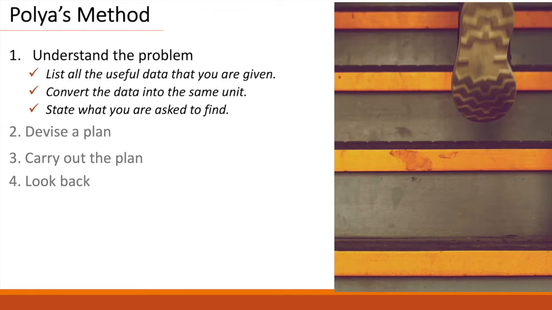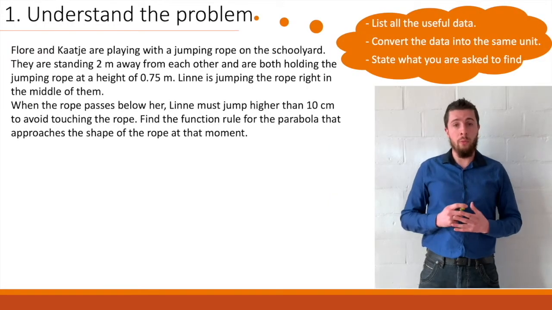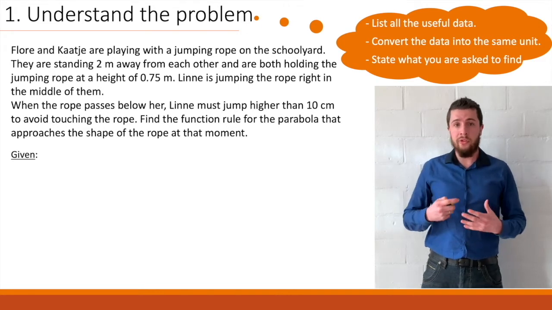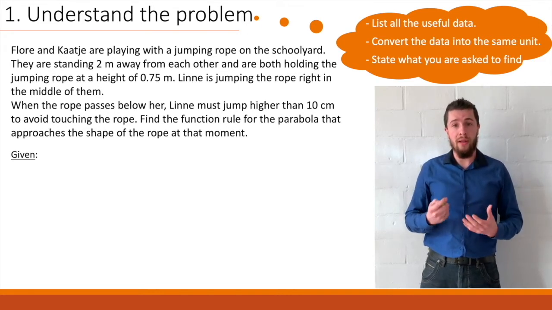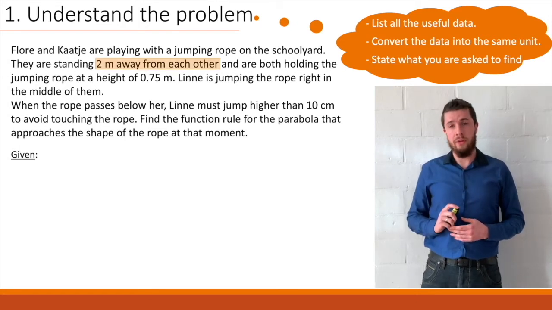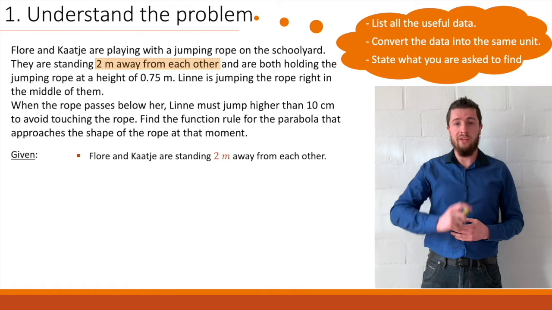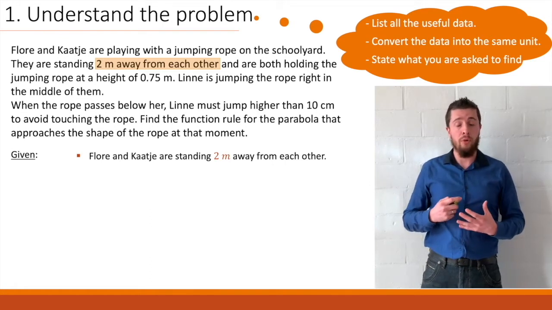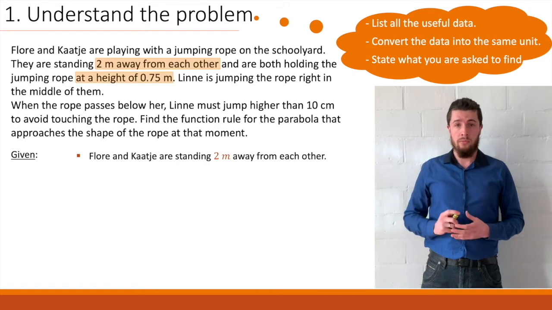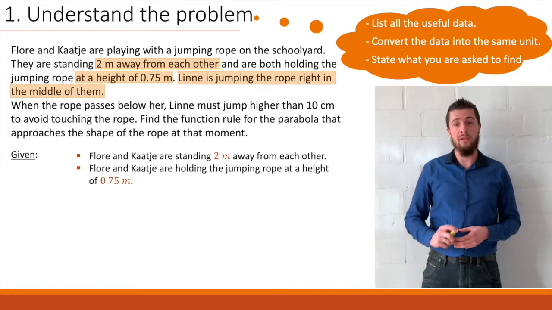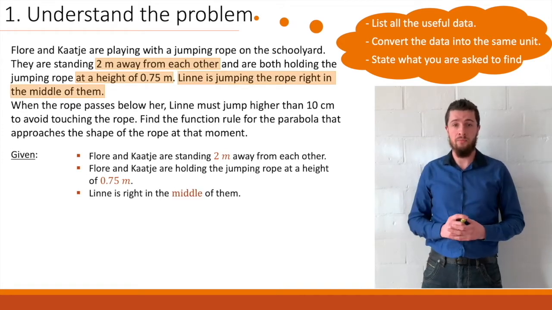So let's get started. This is our word problem, and we are given that there are 2 girls, Flora and Katja, and they're playing with a jumping rope. They're standing 2 meters away from each other. That seems very important, so let's list this. And they're also holding the jumping rope at a height of 0.75 meters. We'll be listing this. And we know that there's a 3rd girl, Lynn, who is jumping the rope right in the middle of them. We'll be listing that.